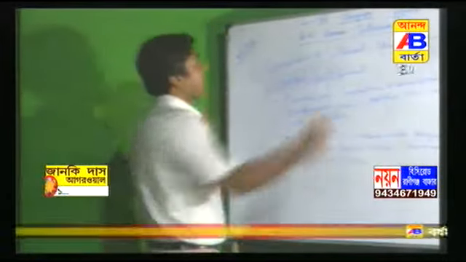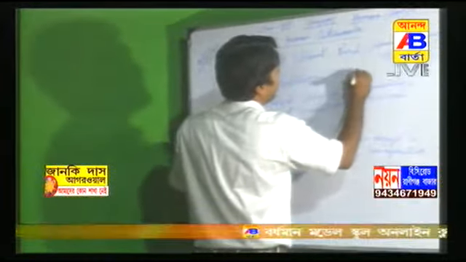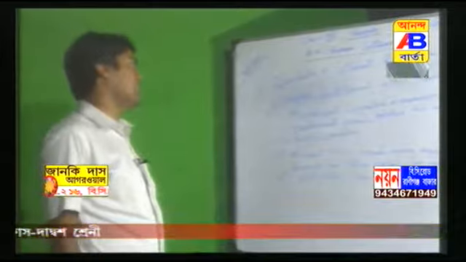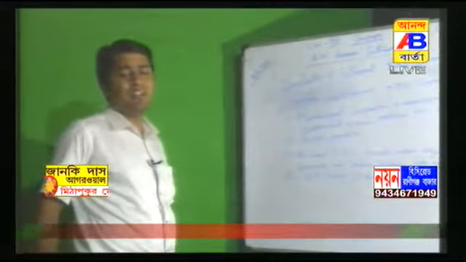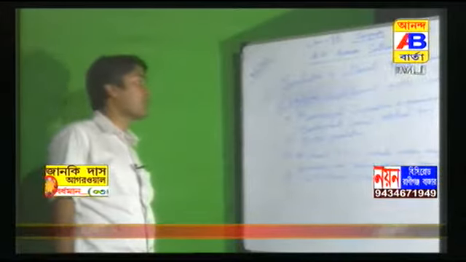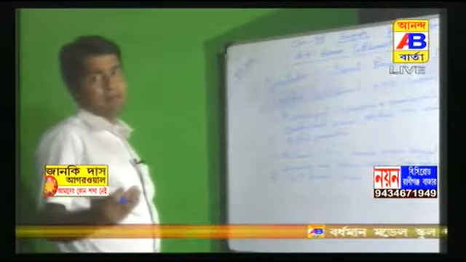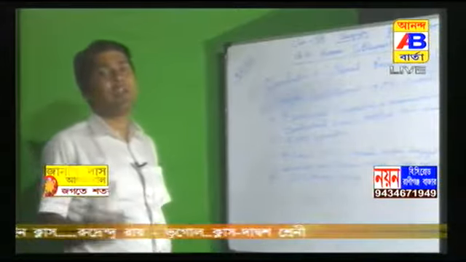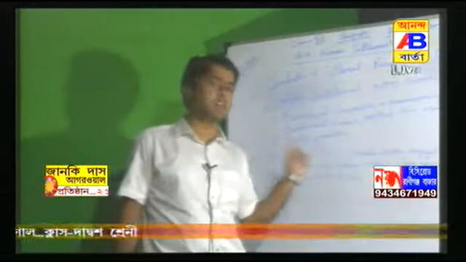This is our country's 1991 census. The 1991 census report says we can call a place an urban settlement if it has a municipal corporation or municipality, cantonment board or notified town area, a minimum population size of 5,000, and at least 75% of male workers engaged in non-agricultural work. That means secondary and tertiary activities.